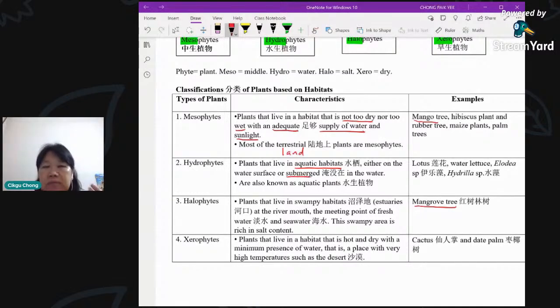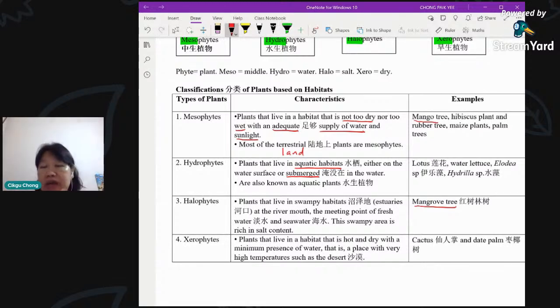The whole plant is not seen on the surface. It actually lives in the water, like those you see in aquariums, like hydrilla. Hydrilla is a common plant that we put in aquariums. Hydrilla, elodea, and cabomba. So these are the three common types of submerged plants that we put in the aquarium. And we usually use hydrilla or elodea for the experiment of photosynthesis to measure the rate of photosynthesis.